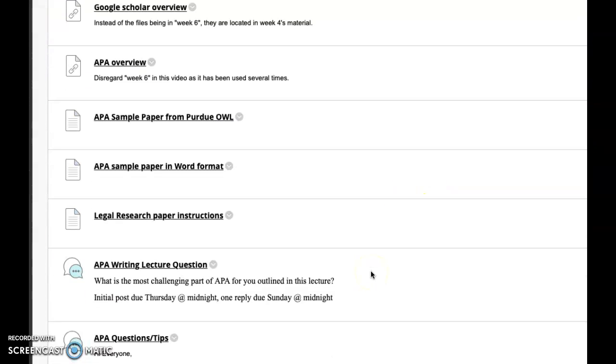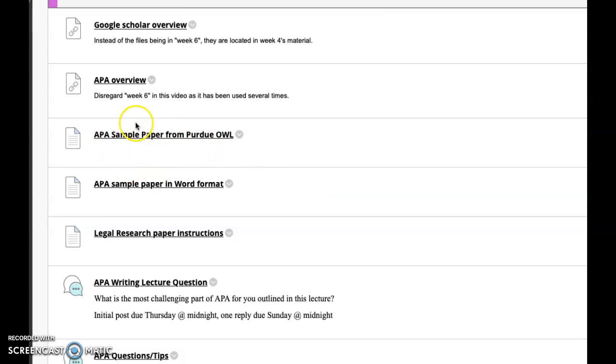Further, I attached a lot of different information in here, like your sample paper from Purdue OWL, and a sample paper in Word format. So when you write your paper and you don't want to try to figure out the formatting, you copy and paste it into this Word document right here, and that's how you're going to have it in the right format quickly.